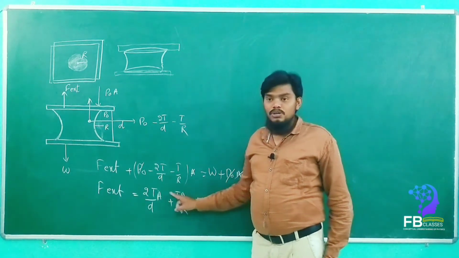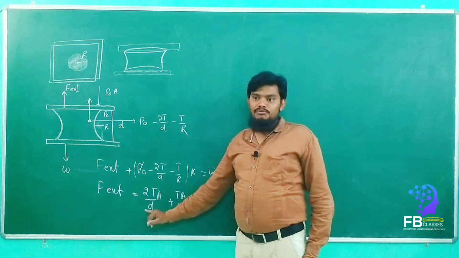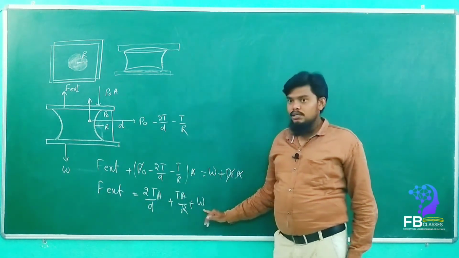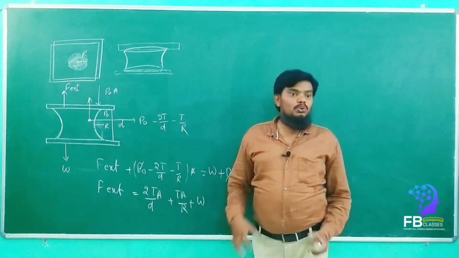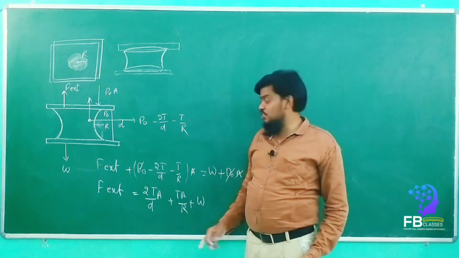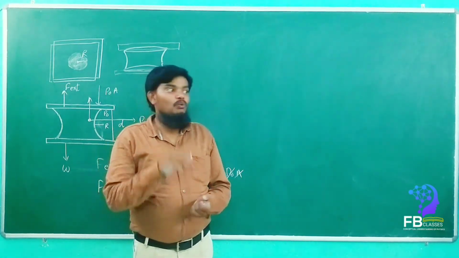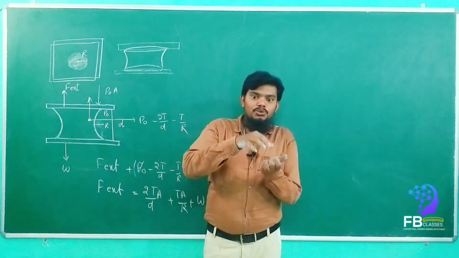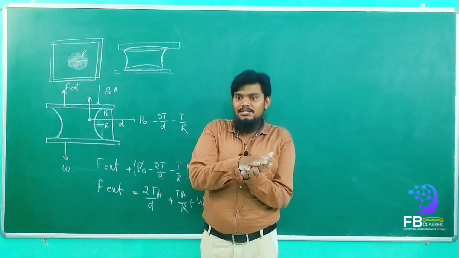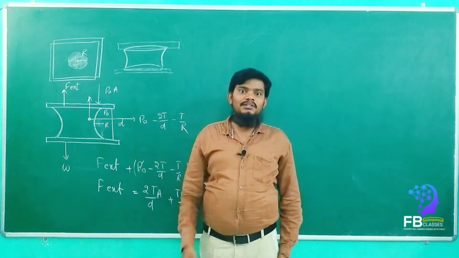This value also comes out as a very big value, so it will be added to the weight. So in total, this much force we have to apply onto the two glass plates to separate them from each other. That's why we get very much difficulty separating the glass plates once the water drop is put in between the two glass plates. Yes or no? Then it is very difficult to separate the glass plates.